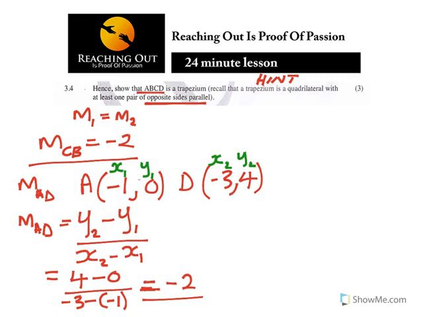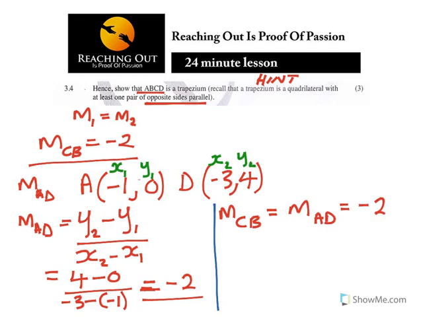So now I'm noting that M of CB is equal to M of AD, which is equal to negative 2.